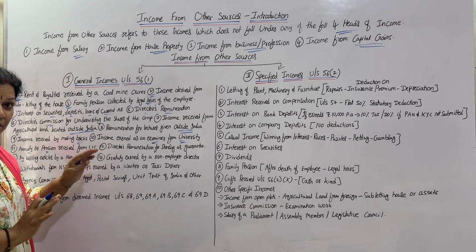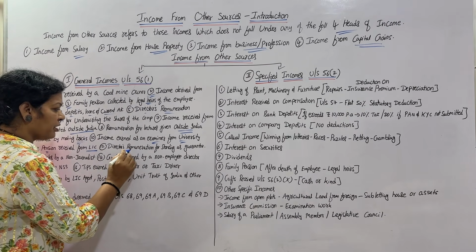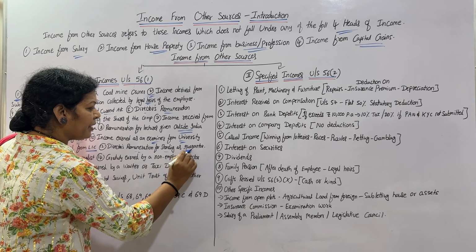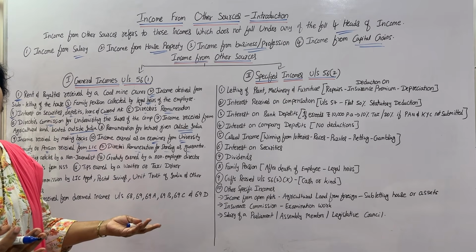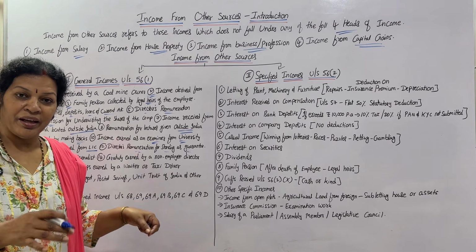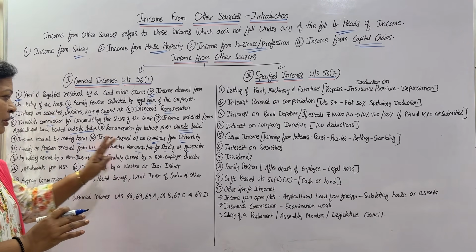Next, third point related to the directors. Directors' remuneration for standing guarantor. He has given some guarantee. For that he is receiving some remuneration. That is also income from other sources.